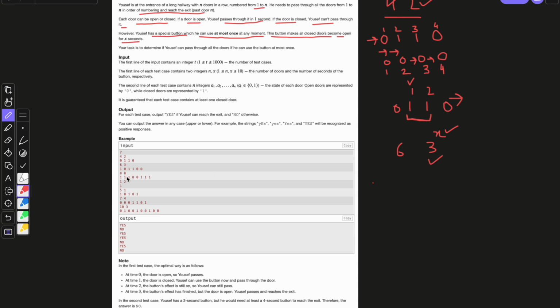This is the array representing the doors.